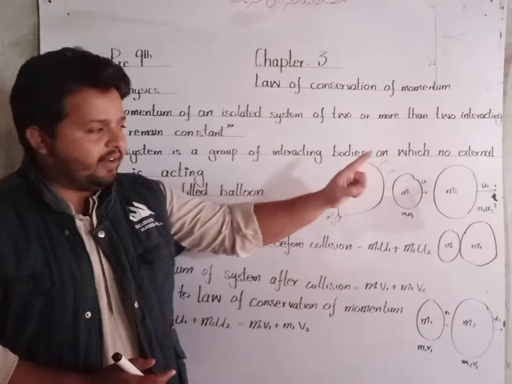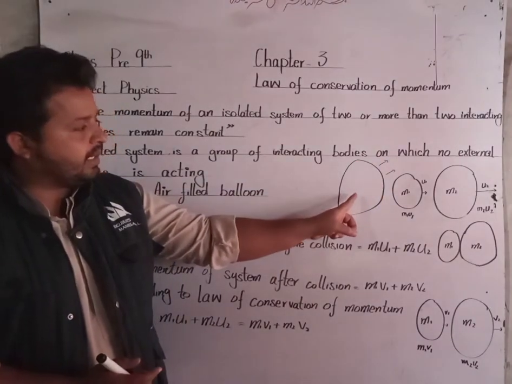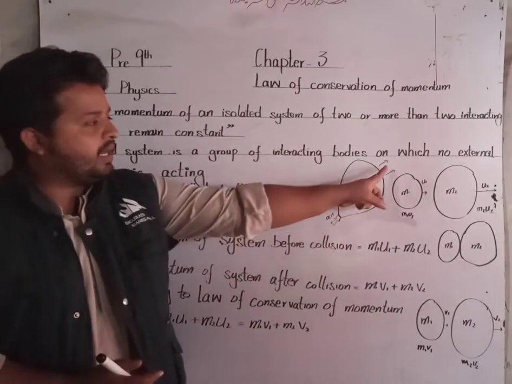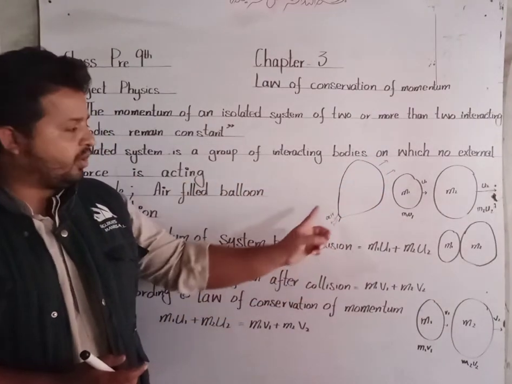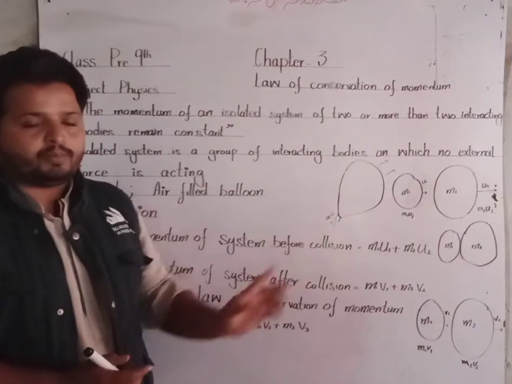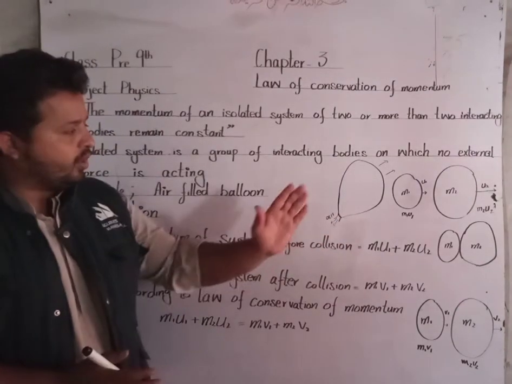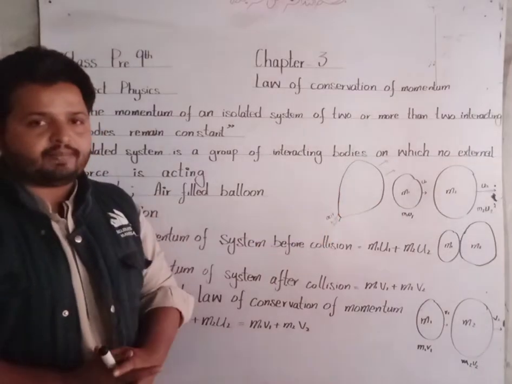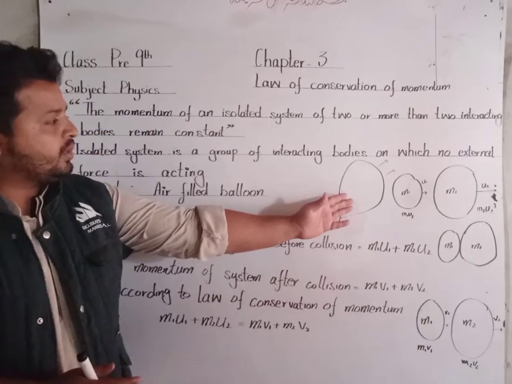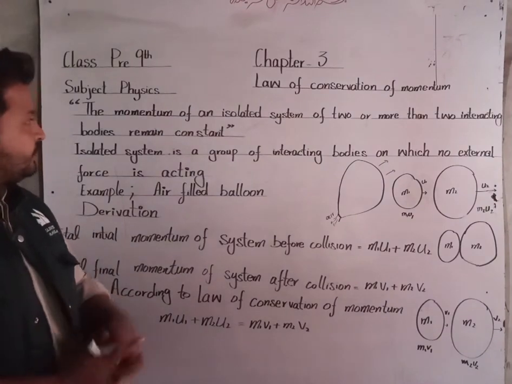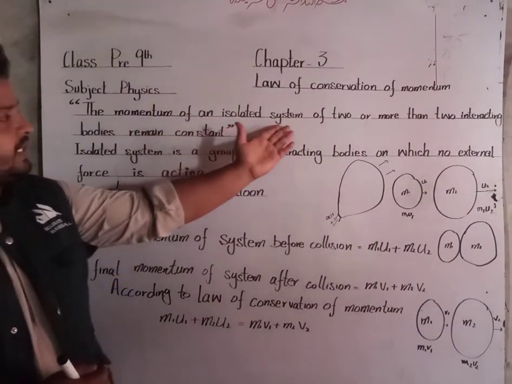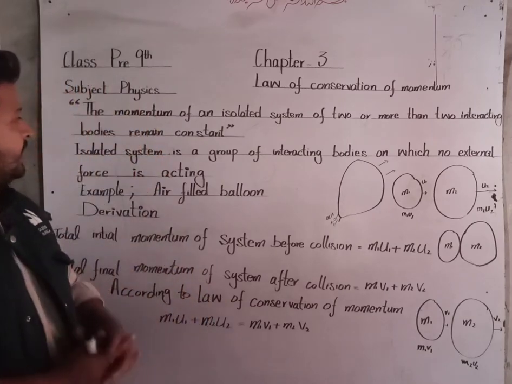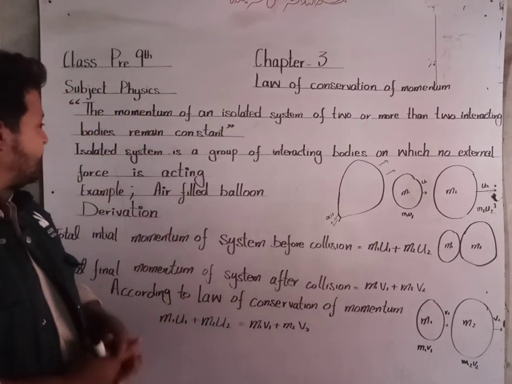Clear? So after setting the balloon free, again momentum of air and the balloon is zero because both of the things are moving in opposite direction. So before and after, momentum of the system is the same. According to this example, momentum of an isolated system of two or more than two interacting bodies remains constant.